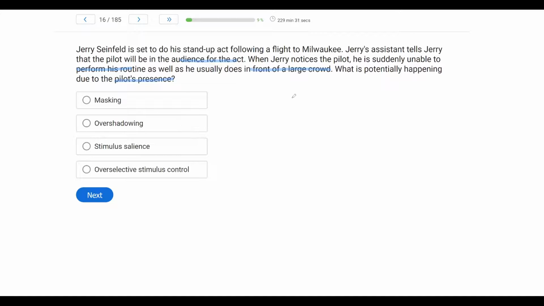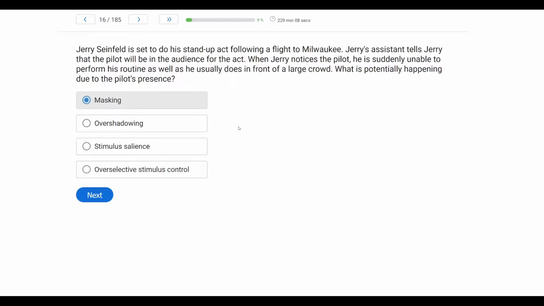In this case, again, the pilot is masking Jerry's ability to perform his stand-up routine. With overshadowing, stimulus control is not yet established. Stimulus salience just refers to the amount or magnitude of the presence of the stimulus in the environment. And then overselective stimulus control is too much focus on one characteristic of a stimulus.